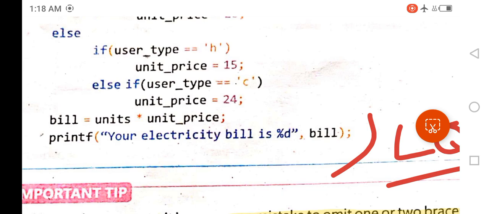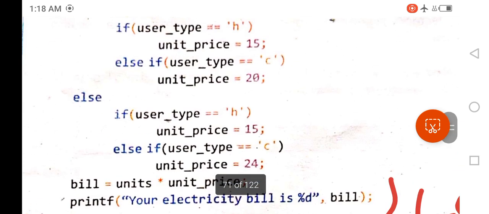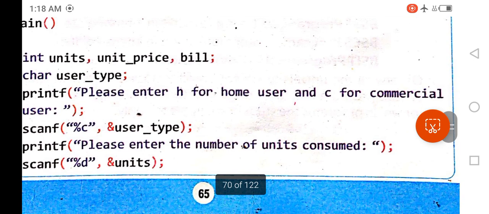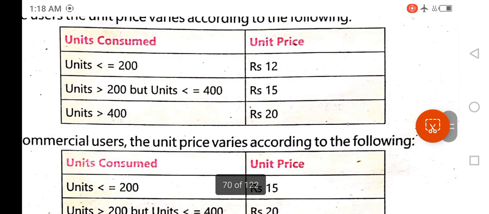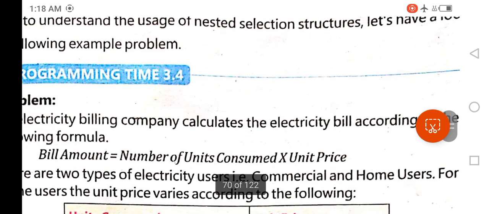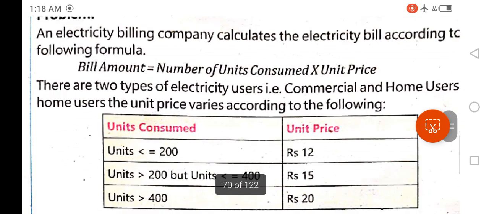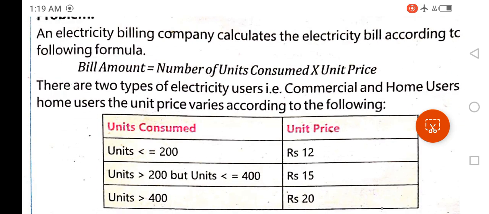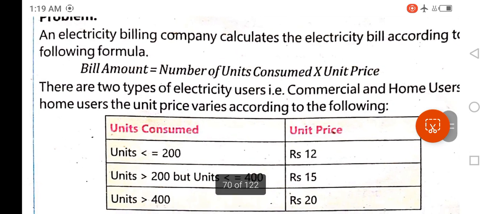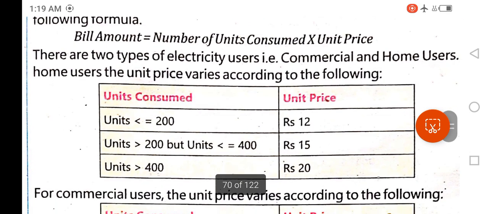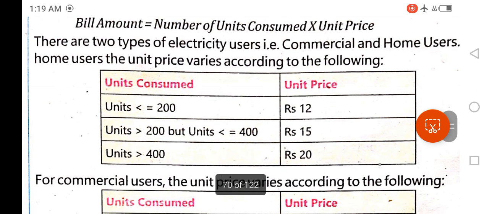From where do you get this unit price? You get this unit price from the statement of the question, which is as follows. In this table, here is the formula that is given to you. In the third line, bill amount equal to number of units consumed multiplied by unit price. After that, this table is given to you.